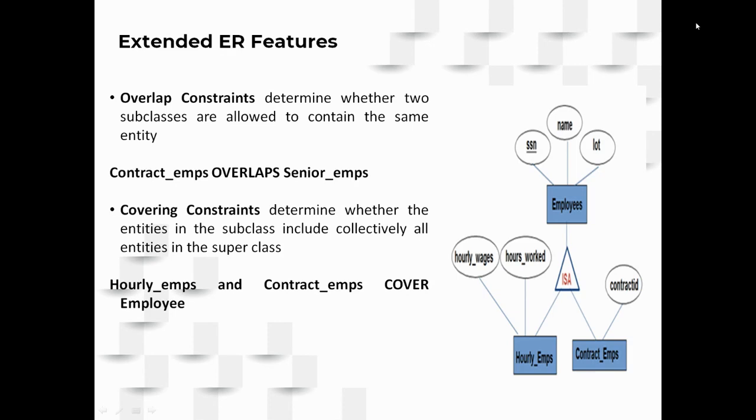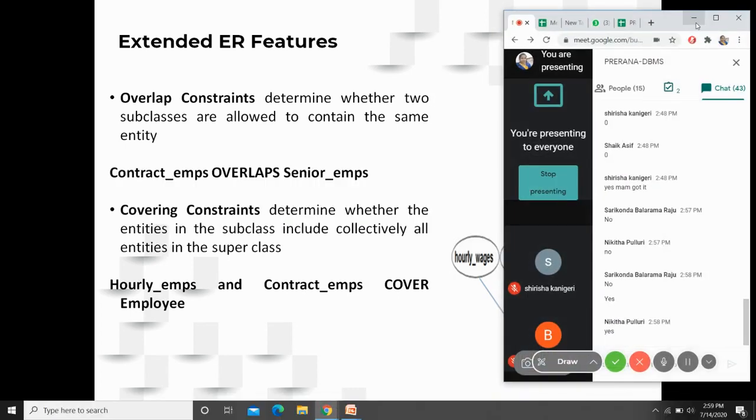Similarly, the covering constraints. So what does this covering constraint mean? These determine whether the entities in the subclass include collectively all entities in the superclass. So, in simple words, for the subclass tuples whatever you have, the union of these, you must get the superclass. So how do you understand that with our common terminology?